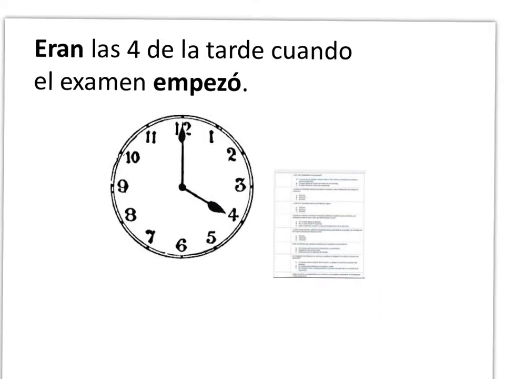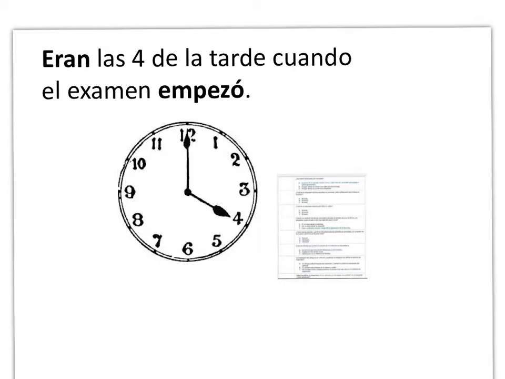Okay, so before I move on to this particular example, I did want to point out that up until this point in our story, most of our verbs are in what tense? Preterite or imperfect? Tenía, quería, practicaba, estaba, llovía, hacía, era. What tense do we see a lot of? In the imperfect.